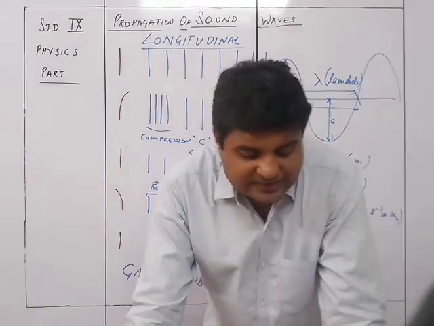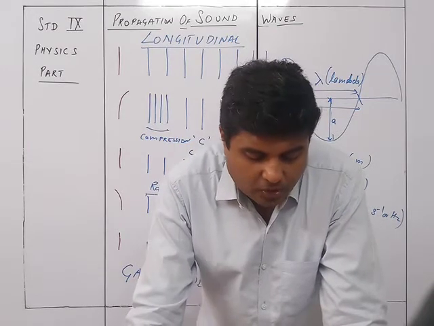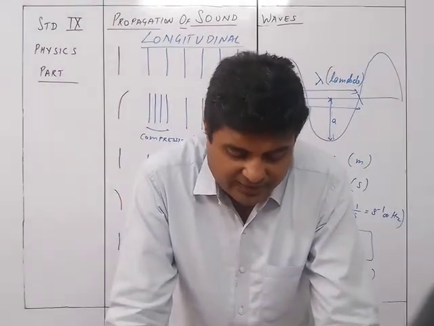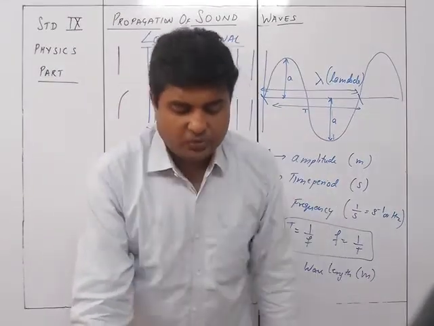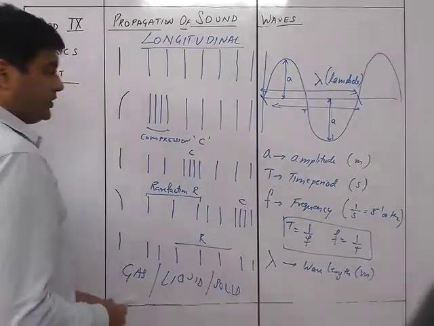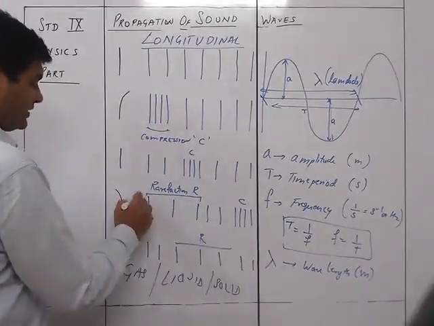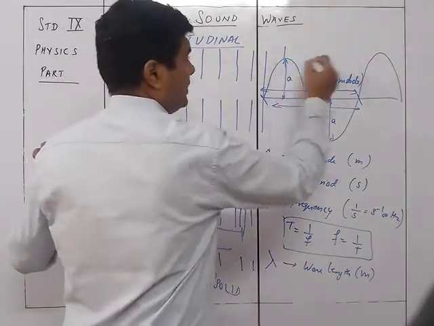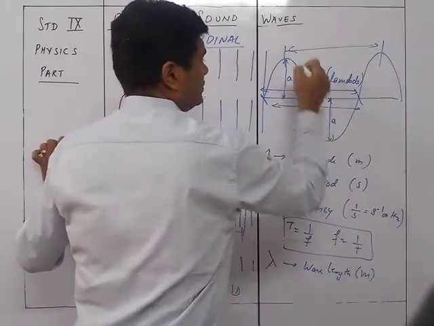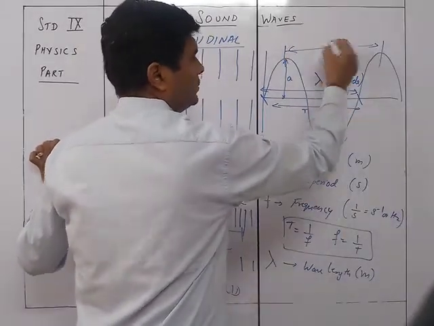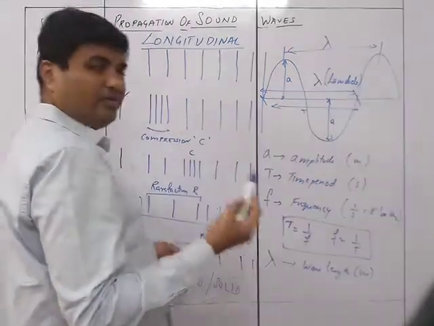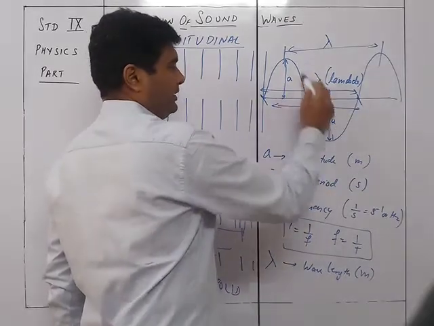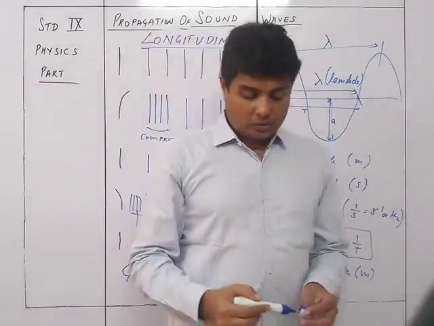In a longitudinal wave, the distance between two consecutive compressions or between two consecutive rarefactions is equal to one wavelength, while in a transverse wave, the distance between two consecutive crests or between two consecutive troughs is equal to the wavelength. So here they are given as consecutive, यानी अगर समझो यहाँ पे एक compression है और दूसरा compression यहाँ पे है, तो this is the wavelength. Between this and this is the wavelength. Over here, from here to here, two consecutive crests or two consecutive troughs. अगर दूसरा एक trough होता, तो वो this is the lambda. Okay. Or else even this is one lambda, from one mean position to the next alternate mean position, where that